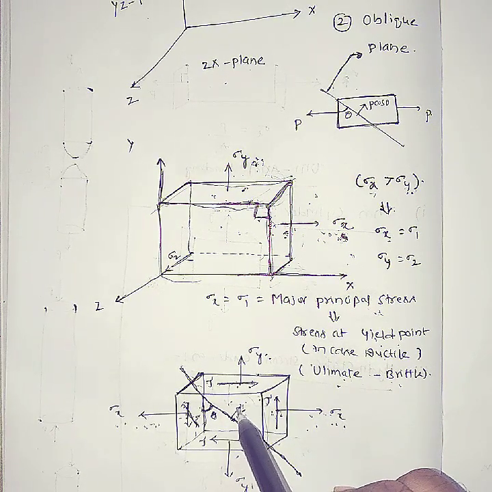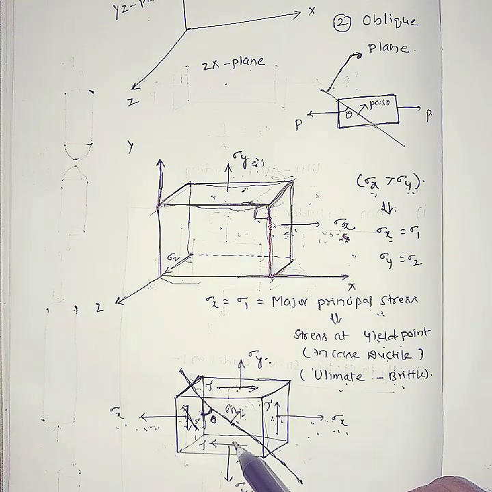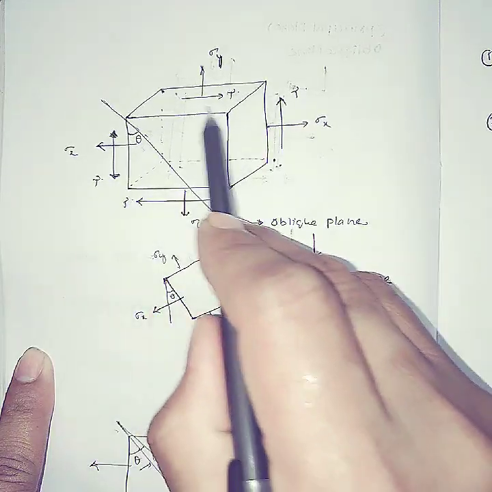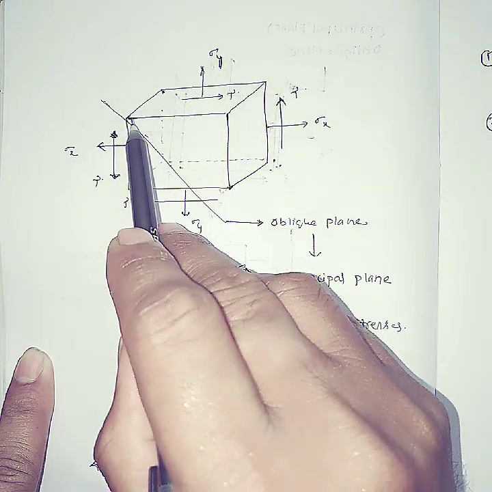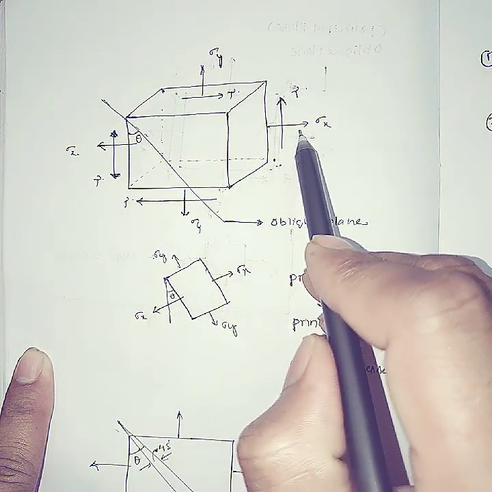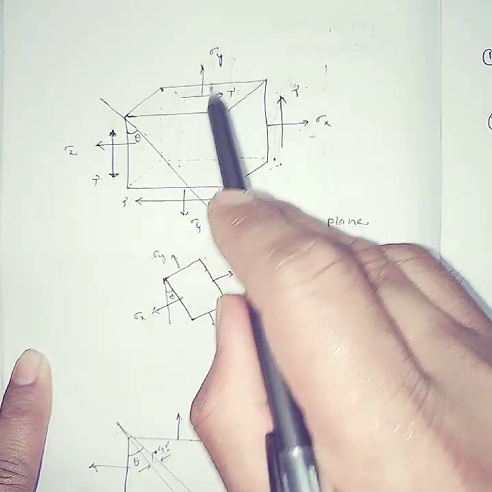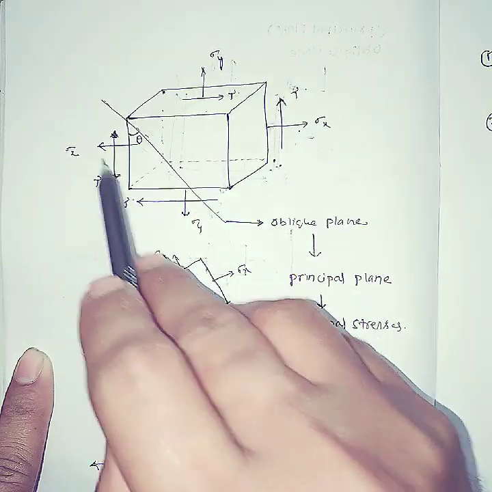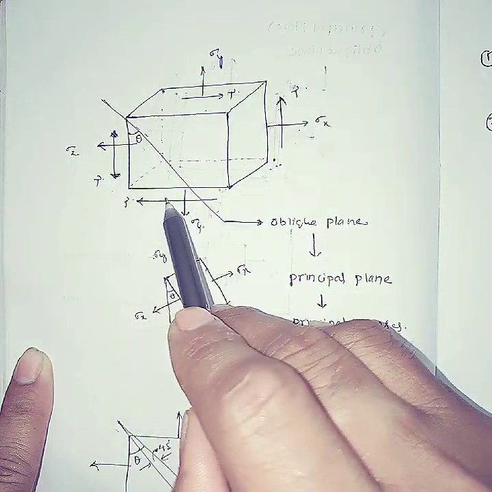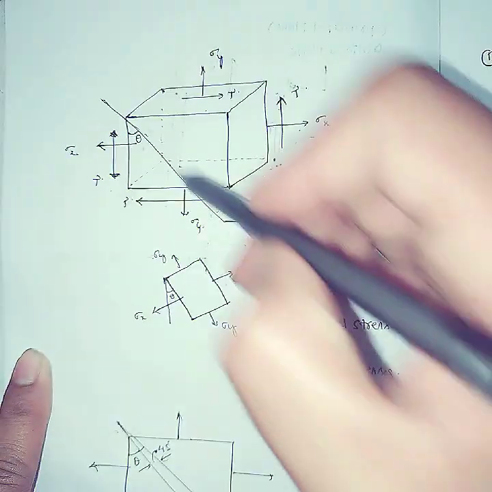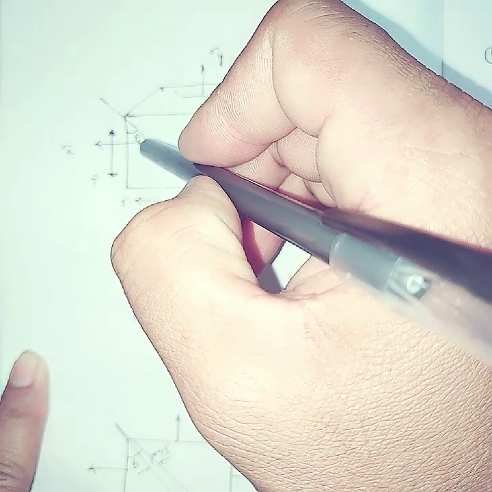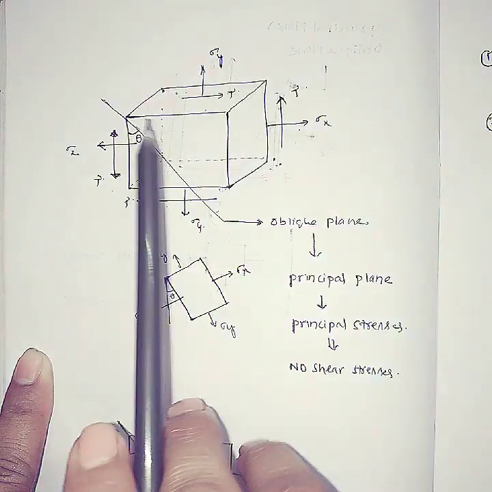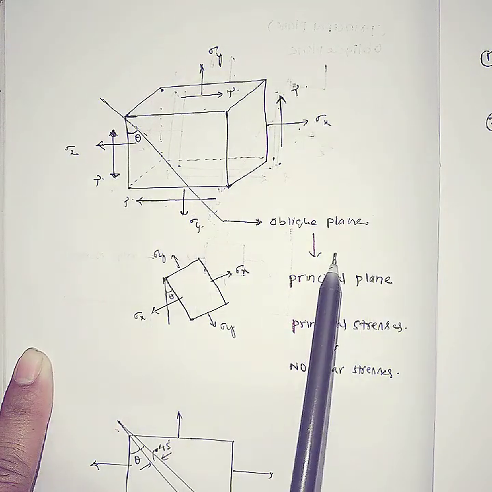Here there is normal stress and shear stress, normal and shear stress, and this is the plane. Only this plane, which makes some angle with the vertical line, is called an oblique plane.